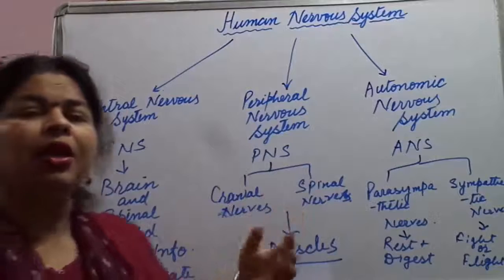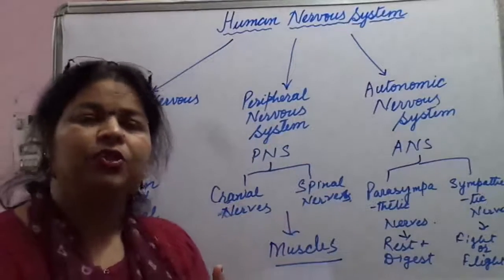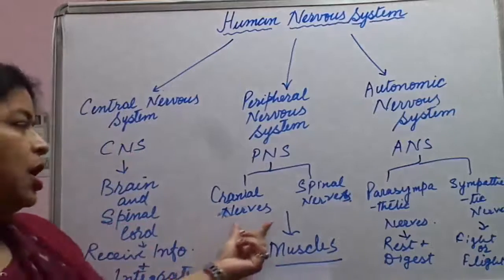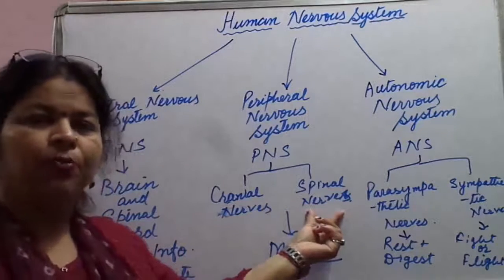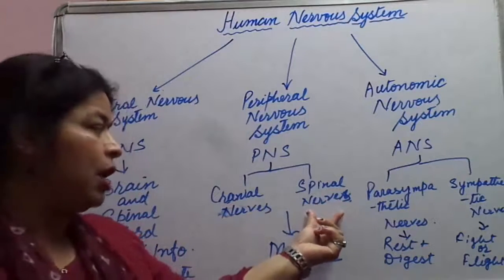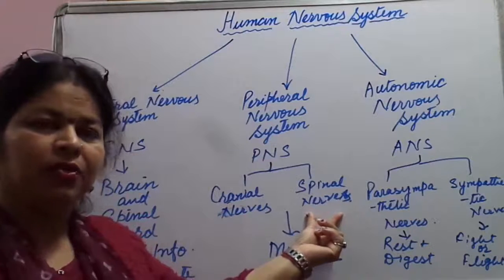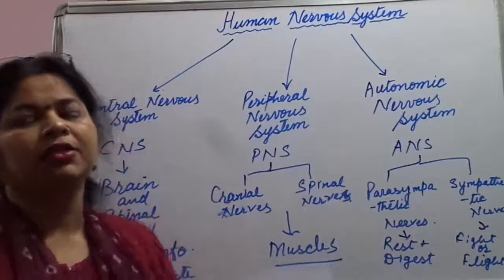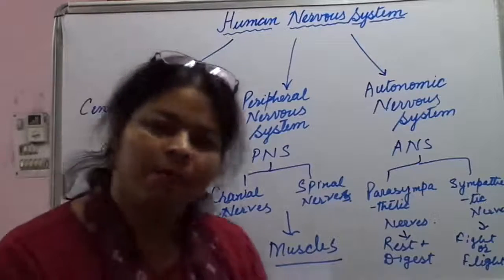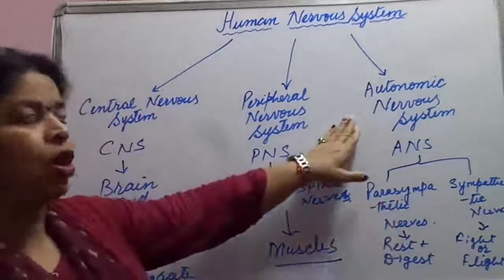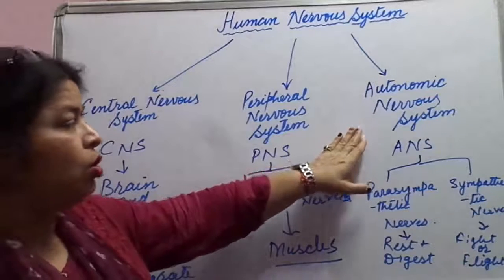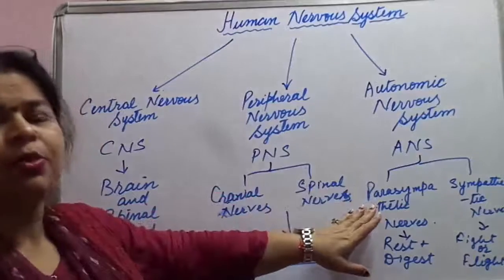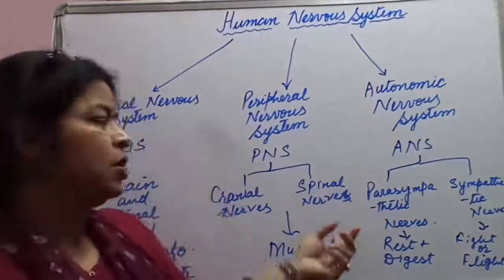The nerves arising from the brain we call cranial nerves, and the ones arising from the spinal cord are known as spinal nerves, and they coordinate all the activities or communicate with the muscles. Then the third one is autonomic nervous system. Autonomic nervous system is also called ANS, and this is made up of two types of nervous system.